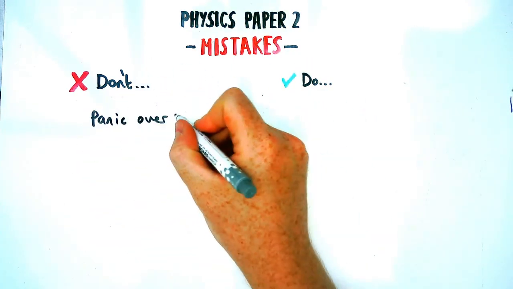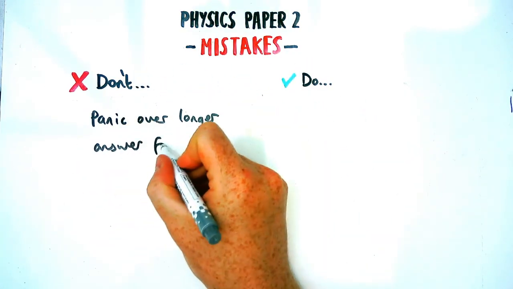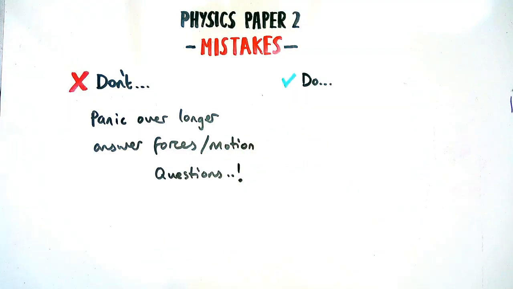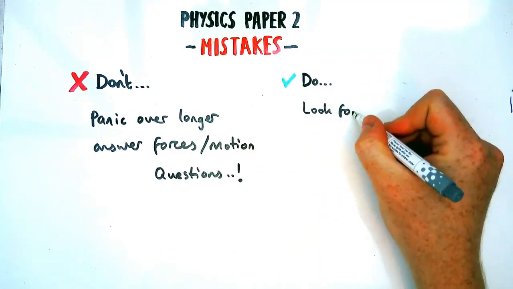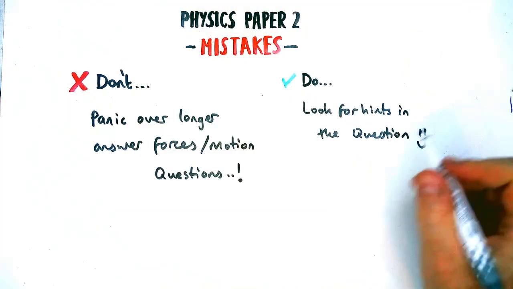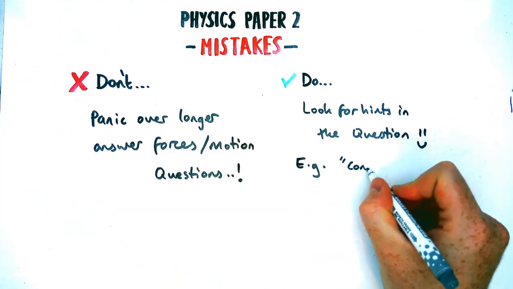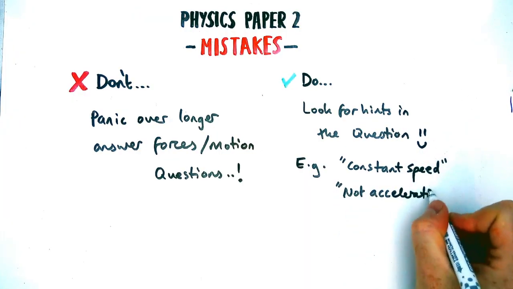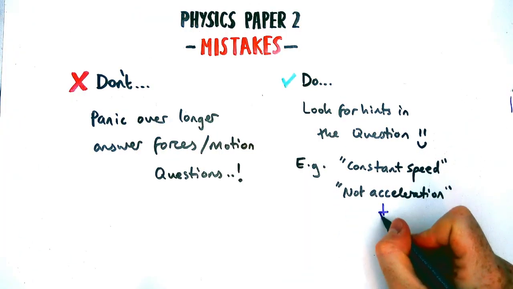Okay, next thing we're going to talk about is what to do when you get longer answer forces or motion questions. Okay, and if you've done enough past papers and past paper questions, you notice similar things do come up in most years. And what you should try and do is look for hints in the question to help you. So the classic example is a question that might contain the words like explain why something reaches a constant speed or why it doesn't accelerate.